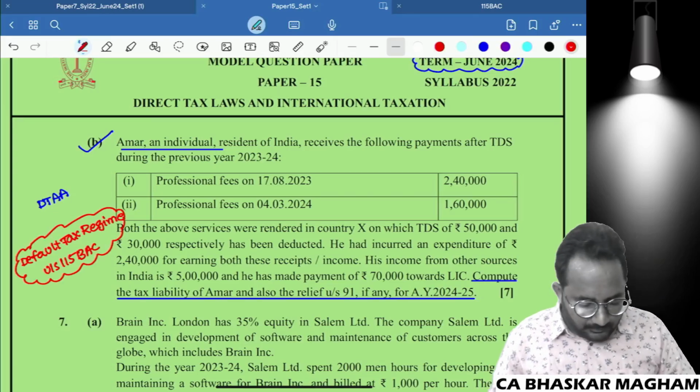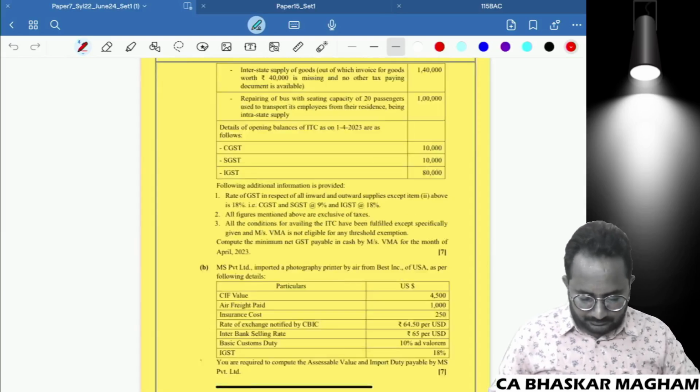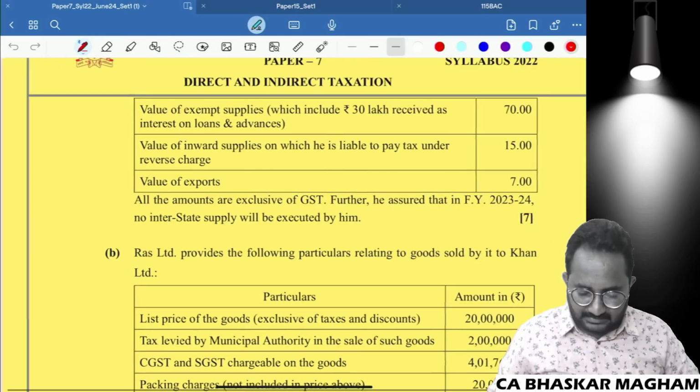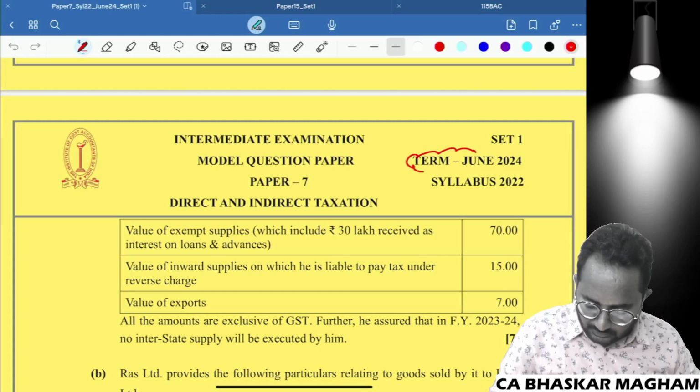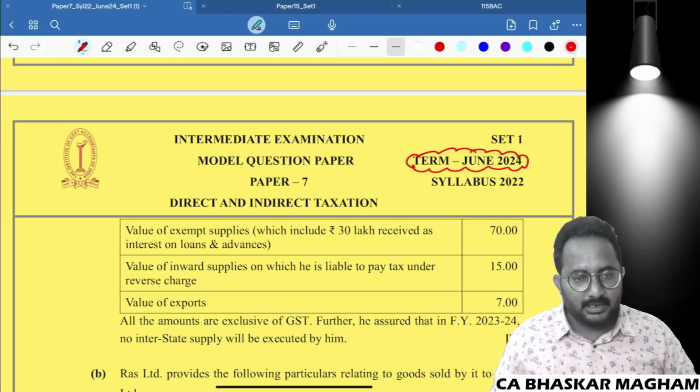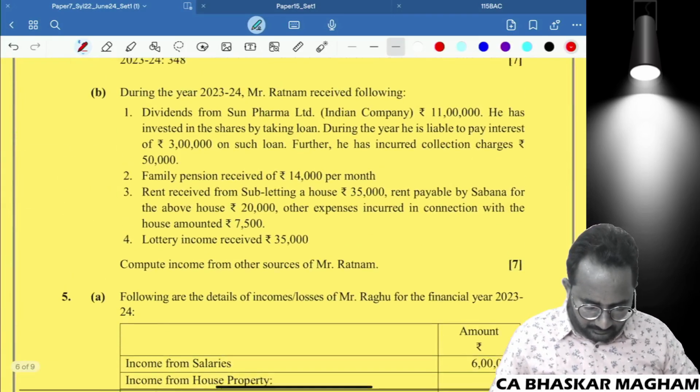Okay. If you are observing the CMA Inter question paper, the CMA Inter MTP, that is also for the June 2024 MTP paper. I just want to show you these things. Okay.